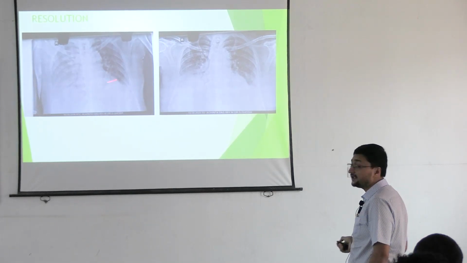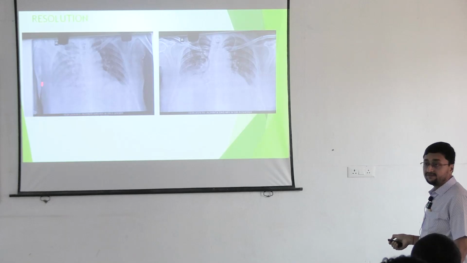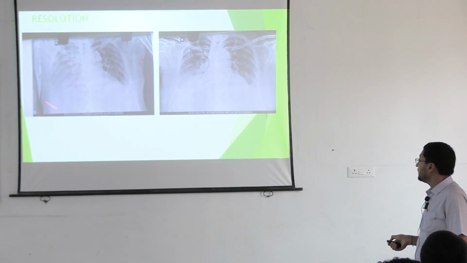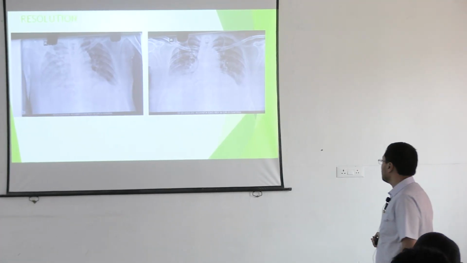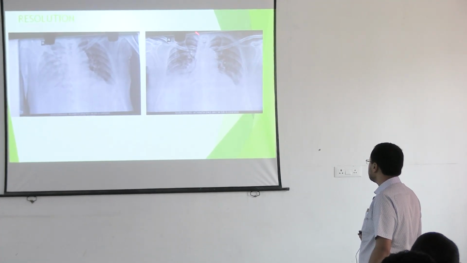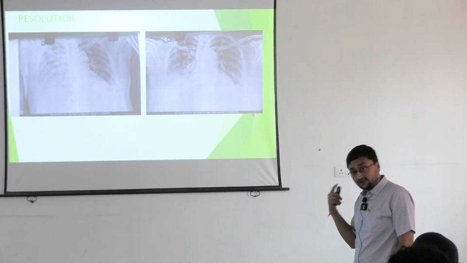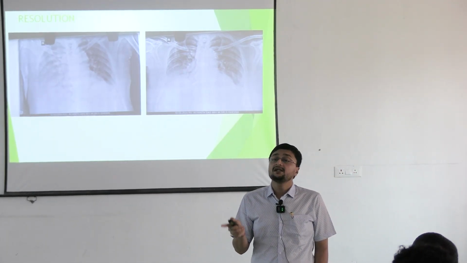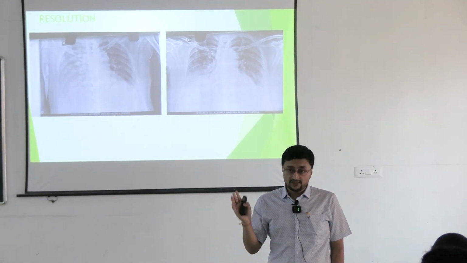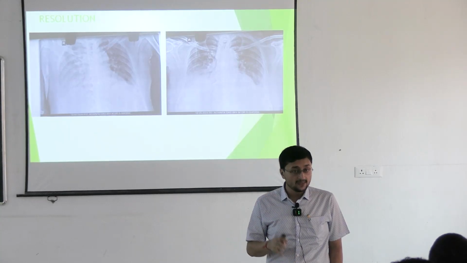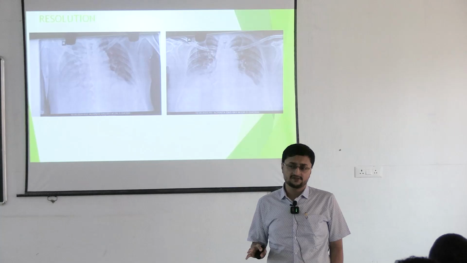This is the radiological resolution of the X-ray. What was here? The first X-ray showed an inhomogeneous opacity at the right hemithorax. This is a right-sided pneumonia. So after 2 weeks, this is the X-ray. This is the resolution of the X-ray. But one very important point is that clinical resolution always happens before radiological resolution. Clinical resolution happens within 7 days and full radiological resolution happens in 3 to 4 weeks.